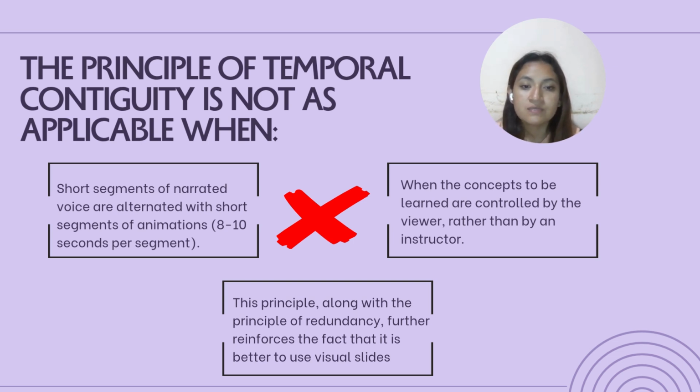Learning is still effective in this case because with such short intervals the viewer is able to retain the narrated information while watching the corresponding animation. It is also less applicable when the pace of learning is controlled by the viewer rather than by an instructor, that is, the viewer can see the animations while pausing when necessary, and/or rewatching certain sections.